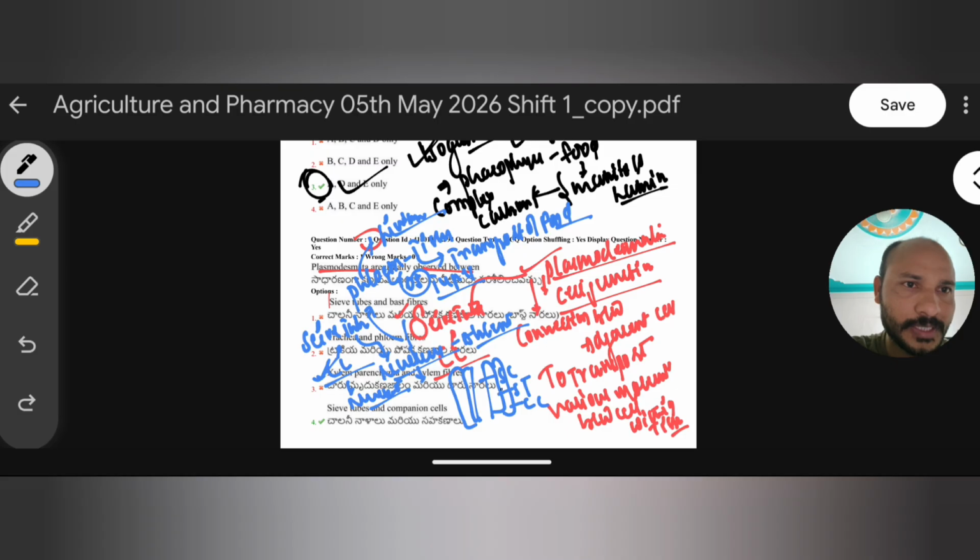For that there is a junction present between sieve tubes and companion cells. Okay, so your right answer is C. Sieve tubes and companion cell is the right answer. Why? Because there must be transport of material. Because the companion cell nucleus controls its adjacent cell, the sieve tube cell, because the sieve tube cell doesn't contain any nucleus.